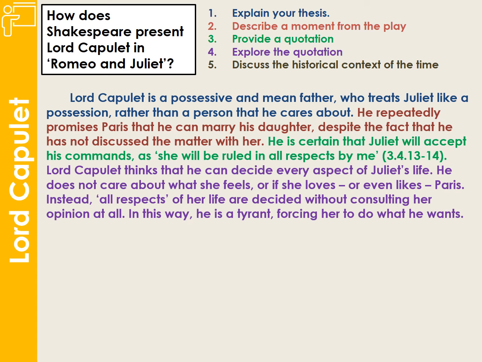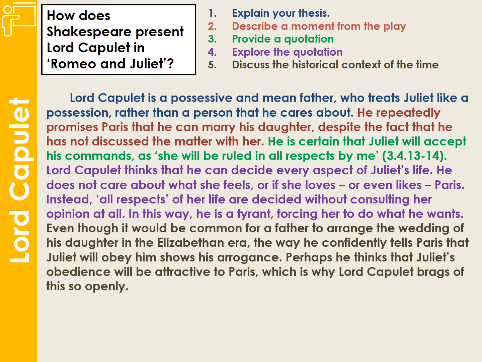This is a very negative view of Lord Capulet, and it perhaps doesn't quite take into account the context of the time. So let's finish with number 5. Even though it would be common for a father to arrange the wedding of his daughter in the Elizabethan era, the way he confidently tells Paris that Juliet will obey him shows his arrogance. Perhaps he thinks that Juliet's obedience will be attractive to Paris, which is why Lord Capulet brags of this so openly. So there you have a model example of what we would call a C's paragraph.